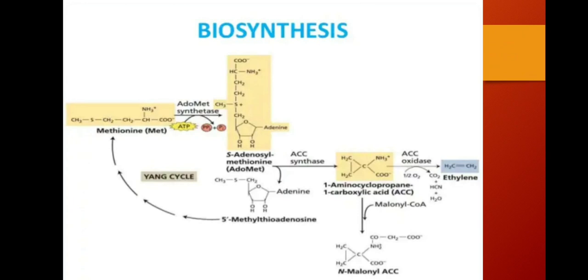When this ACC is treated with malonyl coenzyme A, it gives N-malonyl-1-aminocyclopropane-1-carboxylic acid. When SAM reacts with ACC synthase, a byproduct is also produced, that is 5-methylthioadenosine, which undergoes the Yang cycle and gives rise to methionine again, which is useful for the next cycle. This is the biosynthesis of ethylene.